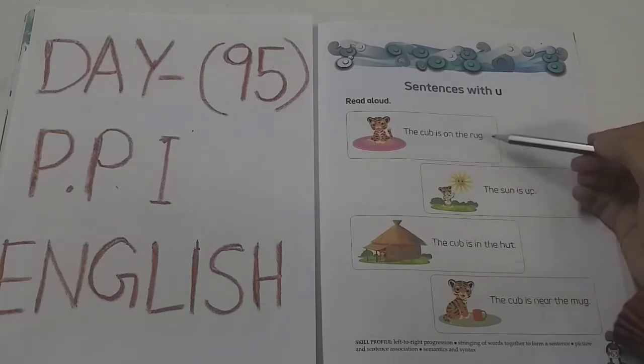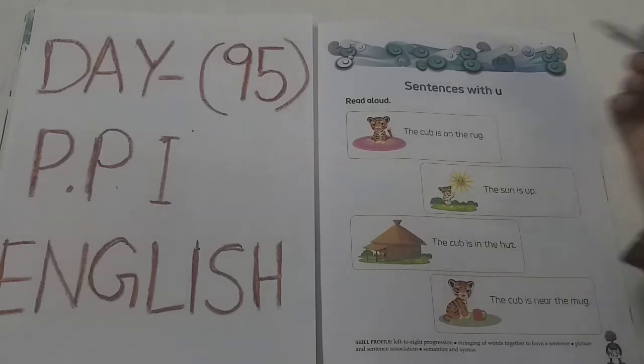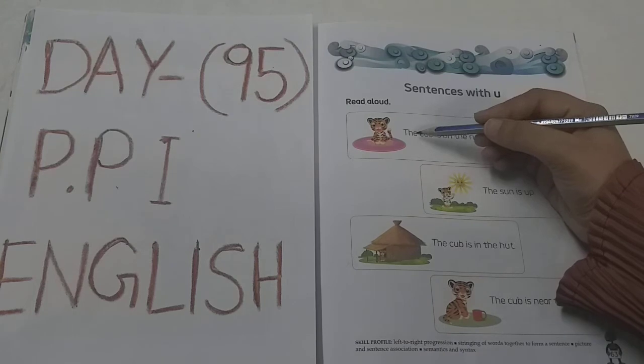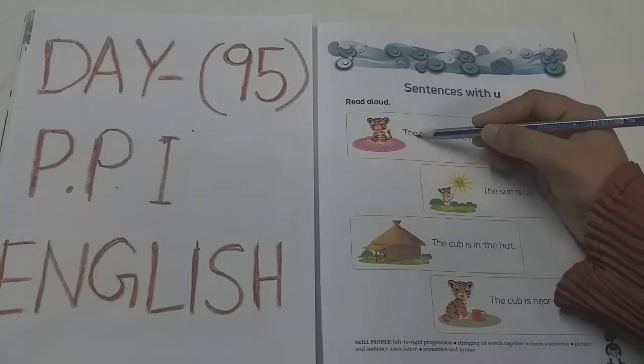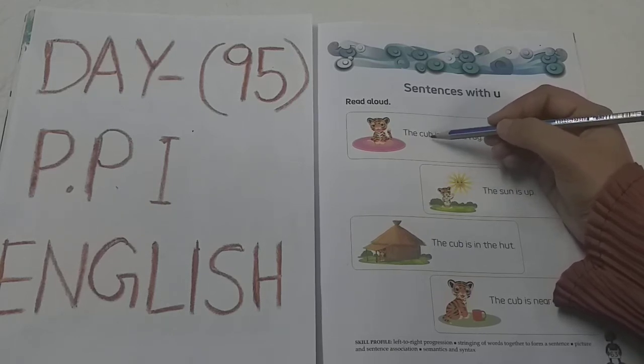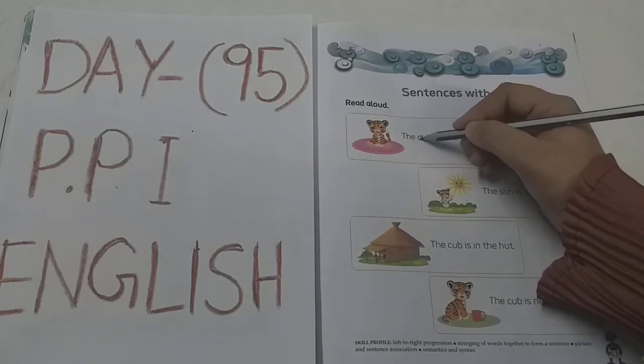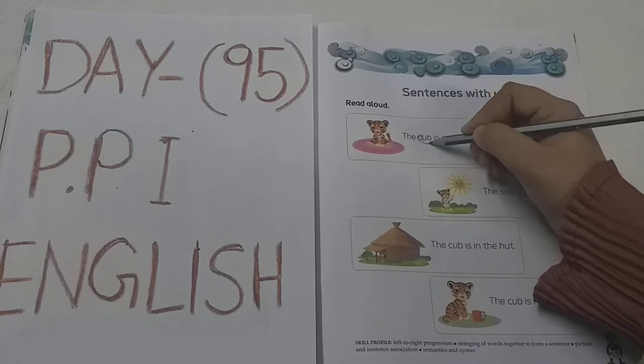See here in this first sentence, we have to see where is U vowel, in which word we can find U vowel, and we have to circle that. Okay. Here THE. The. Can you see U vowel here? No. CUB. Cub. In this word, can you see U? Yes. Here in the middle, we can see U vowel. So circle this.